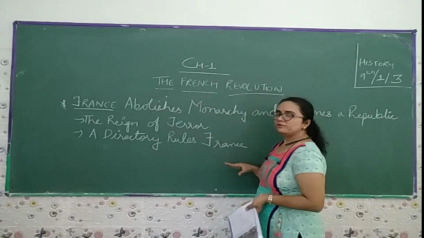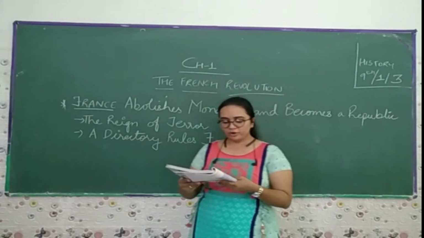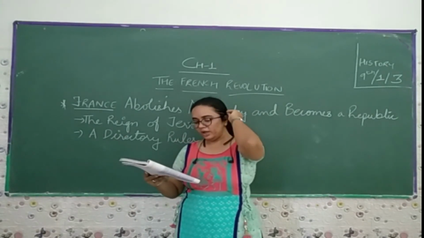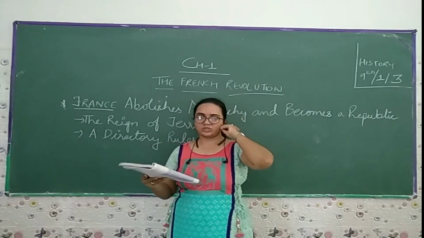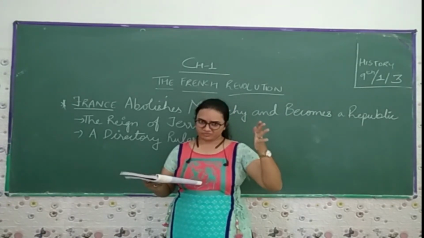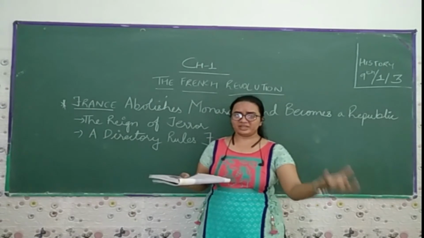Directory rules France, which means the fall of the Jacobin government. The fall of the Jacobin government allowed the wealthy middle class to seize power, meaning the Jacobin club was now in decline.